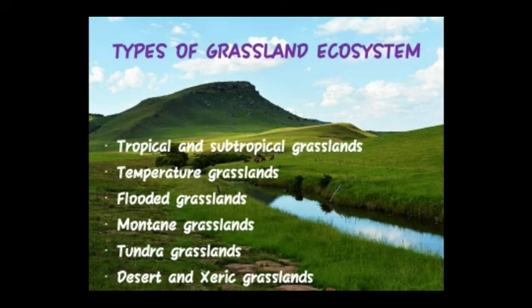An example is the Llanos grassland of northern South America. 2. Temperate grasslands. These are mid-latitude grasslands and include the prairie and Pacific grasslands of North America, the pampas of South America, and the steppes of Europe.